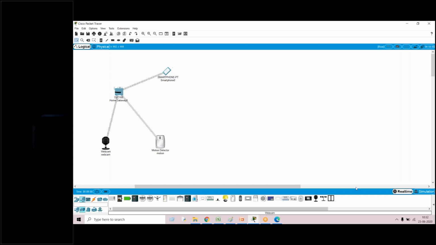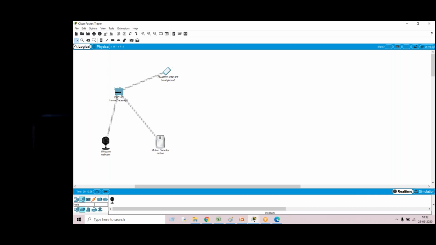Type motion in the space. Where is the space? Sir, the space is nothing but the search bar, between the component and the component type. In between that, you can see the white space is available. There you can try to search the device. You can see on my screen, I'm searching for the webcam.